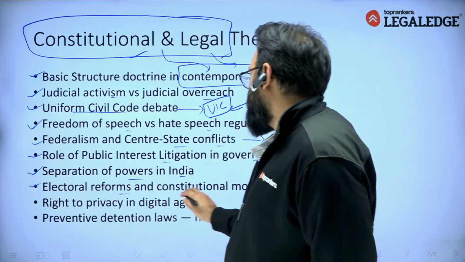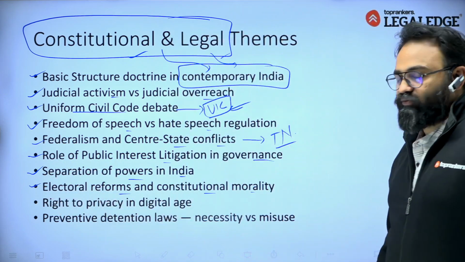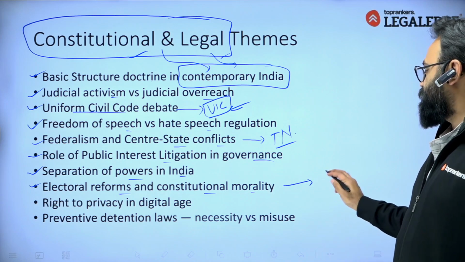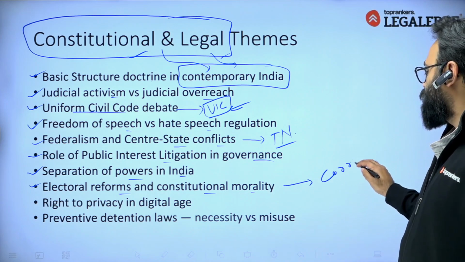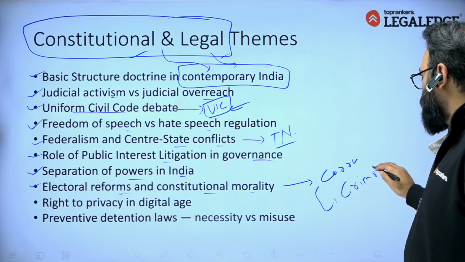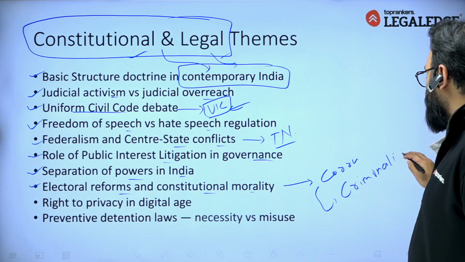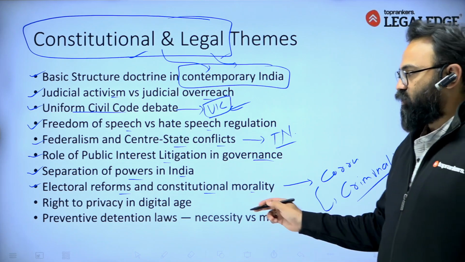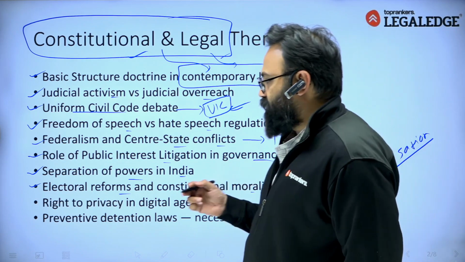Electoral reforms and constitutional morality. We are following a lot of electoral reforms. Mainly corruption is one of the issues that we have, or the criminalization of politics happening in our country. This topic can be related to that criminalization of politics, so we need constitutional reform in this.